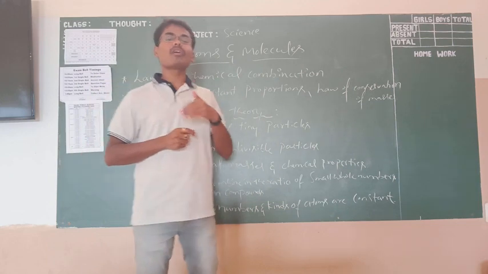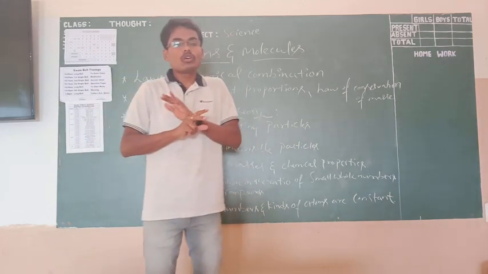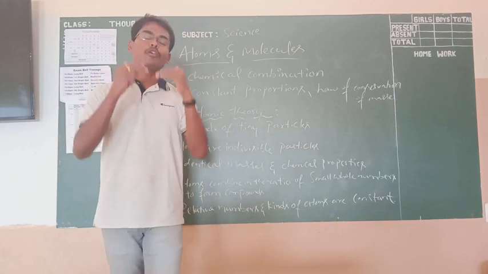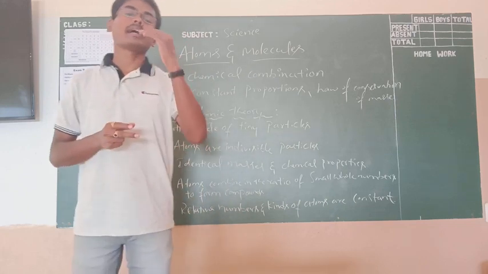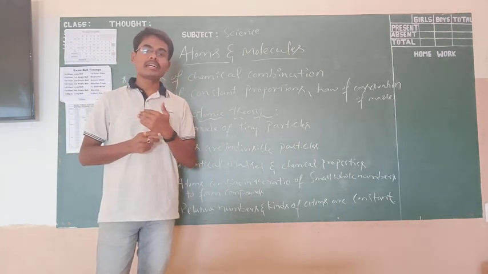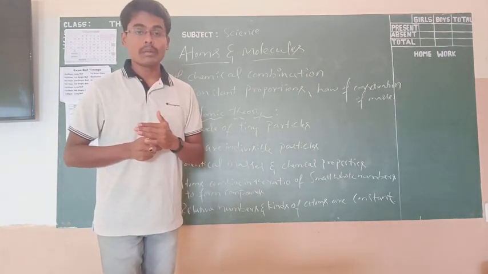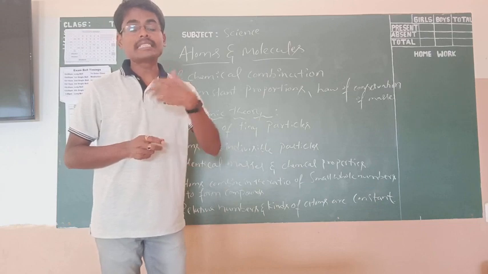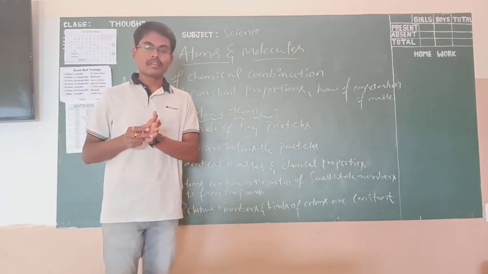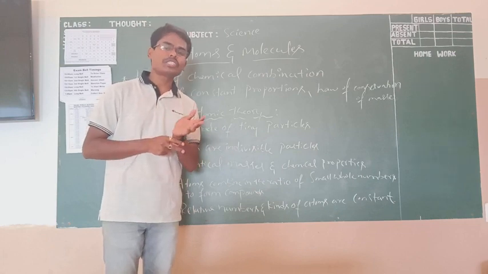The answer is that there is no change in the mass, because before the reaction the substances are present in definite proportions by mass. By its mass, there should be a constant proportion. For that reason, there is no change in the mass.